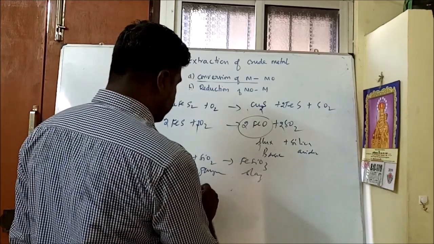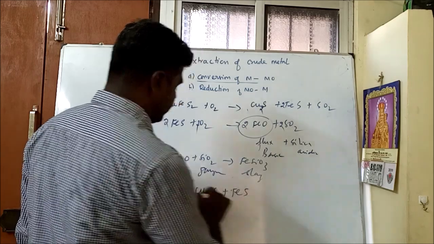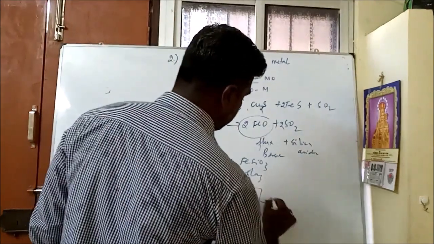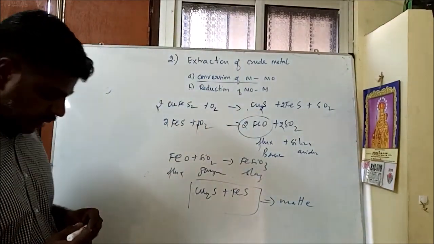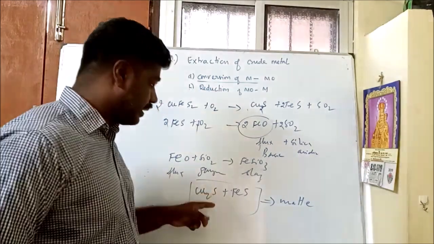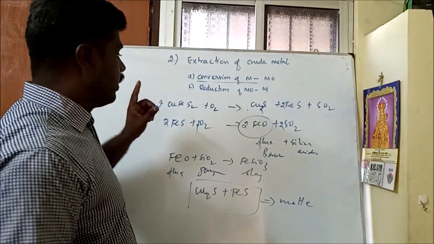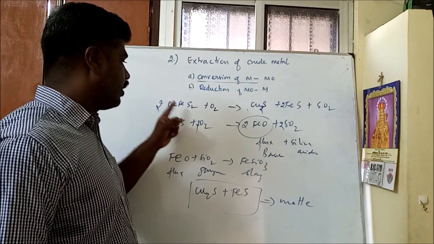One is the soluble layer of copper sulfate and ferrous sulfate. These two compounds together are called matte. This is a soluble compound called matte. Students, you must listen here, because this is copper pyrites, an ore of copper.